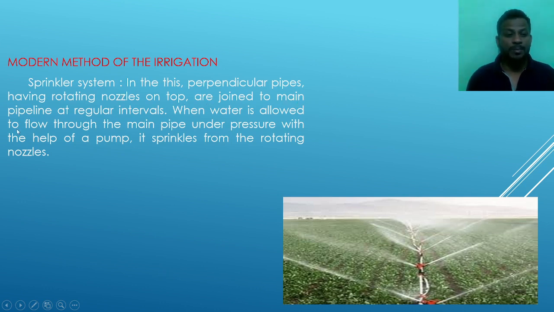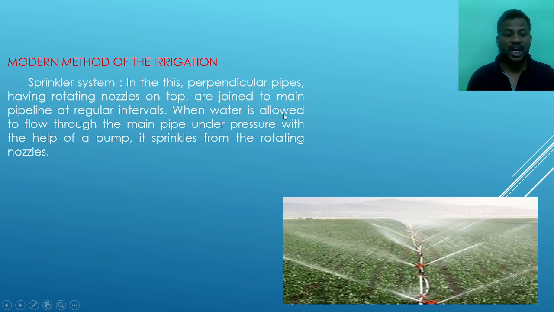The perpendicular pipes are joined to the main pipeline at a regular interval. It means the distance between two nozzles is definite. It may be 3 feet, 4 feet or 10 meters, 15 meters distance we keep between the two nozzles.